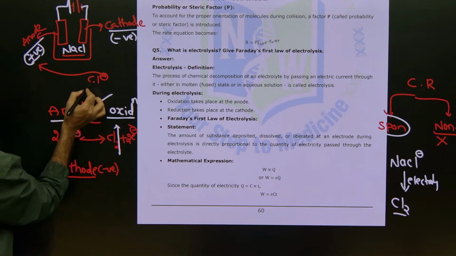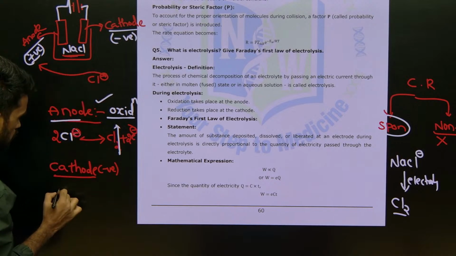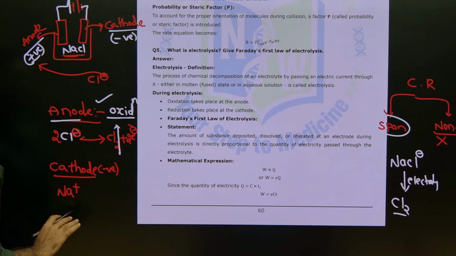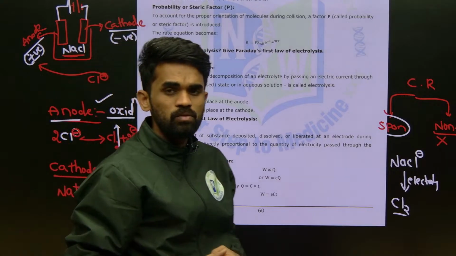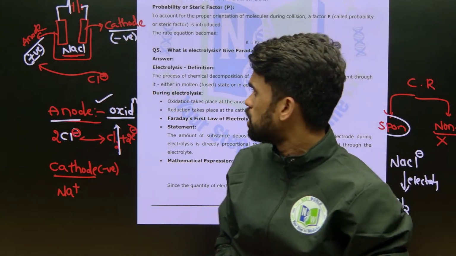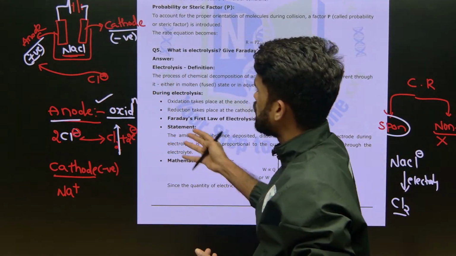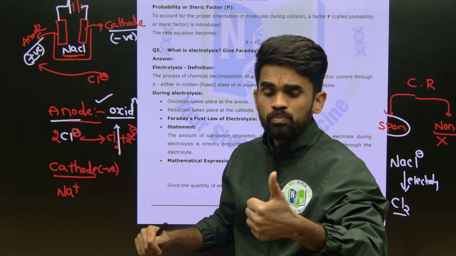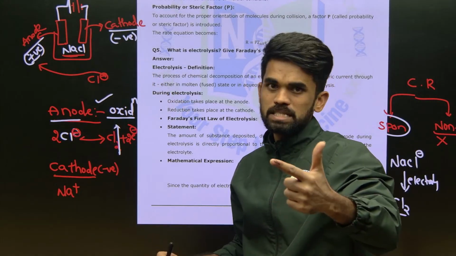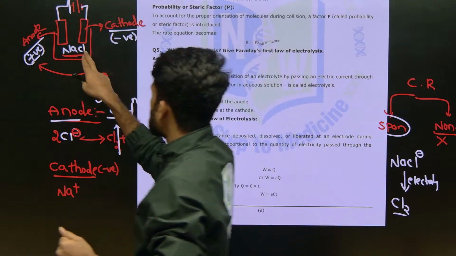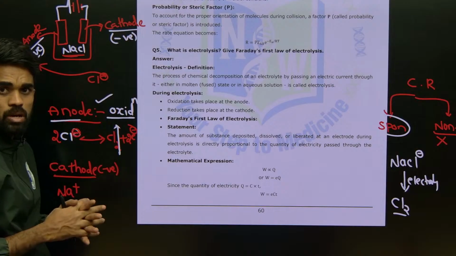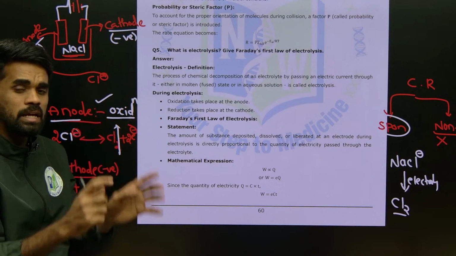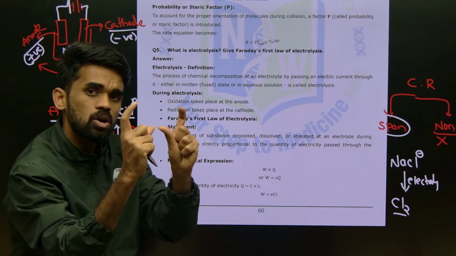The cation here we have is Na+. Along with this Na+, I am saying electrolytic solution. If you take an electrolytic solution of NaCl, you have Na+ ions and H+ ions from water. Otherwise, if you take only molten NaCl, sodium chloride in the molten state, only Na+ ions and chloride ions are there.